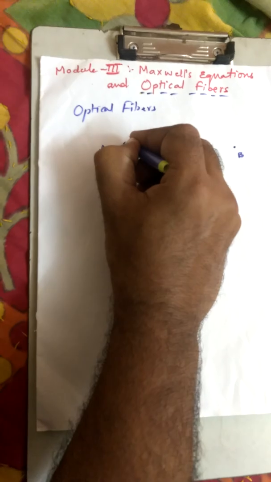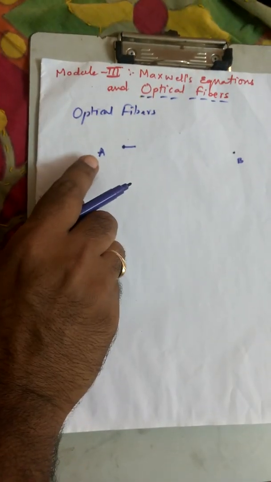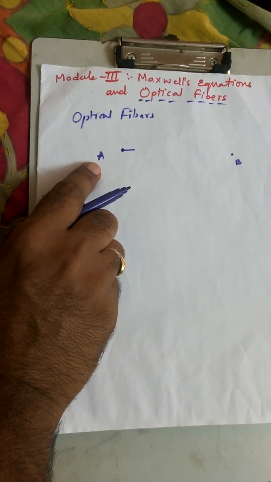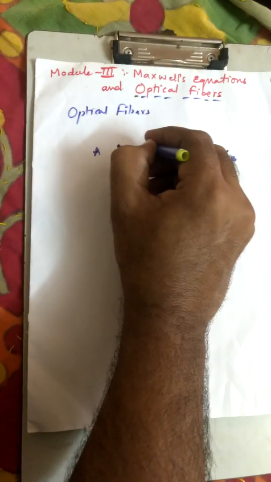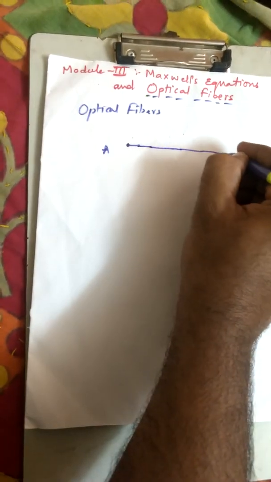Here, this is a point A where I have a light source. I want to send it to point B. I can use this optical fiber so that the light travels from point A to point B.